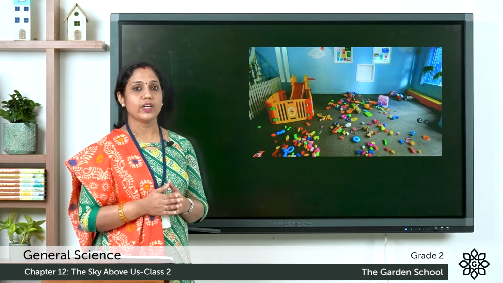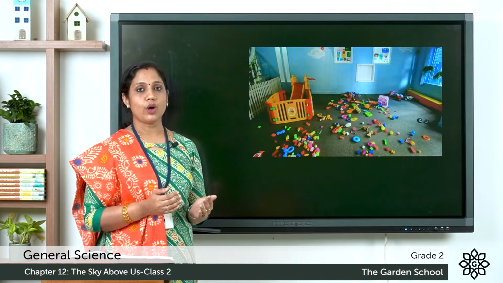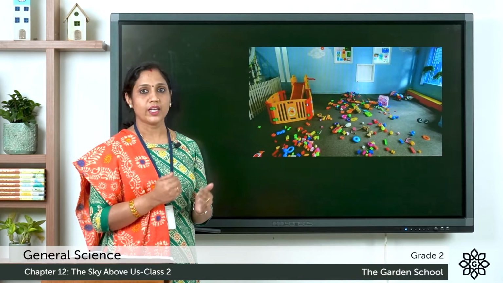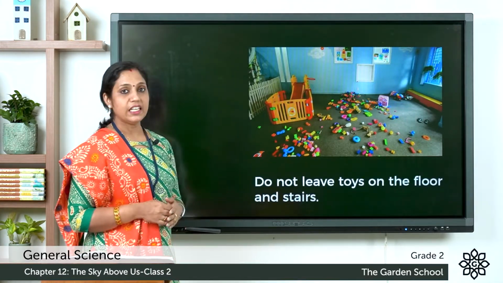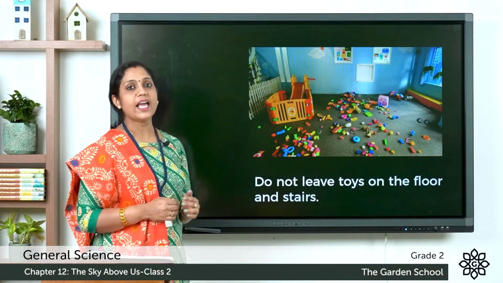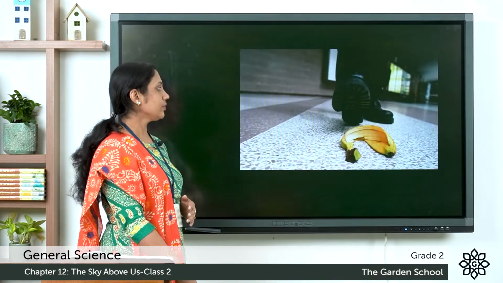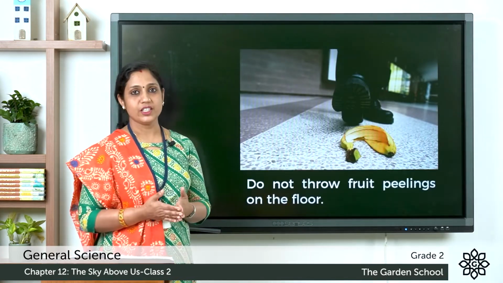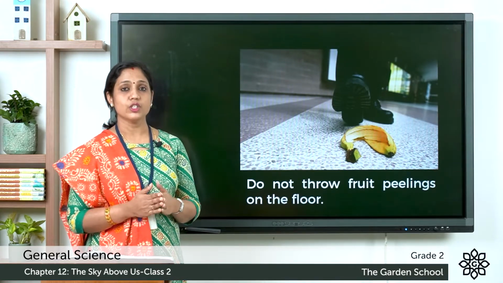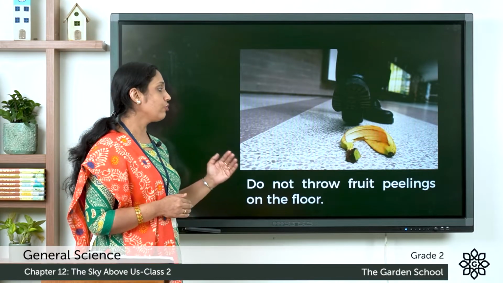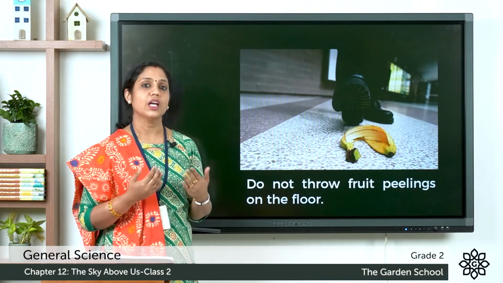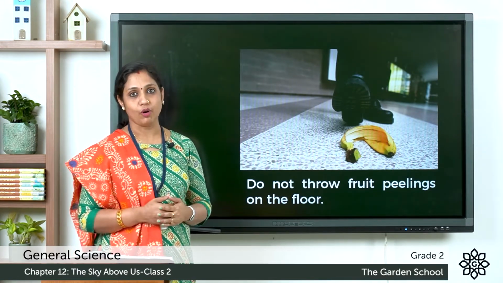After playing, it's very important that you keep your toys in its place and arrange it in proper order. So, do not leave toys on the floor and stairs. After eating banana or any other fruits, you should not leave its peelings on the floor. So, do not throw fruit peelings on the floor. Otherwise, what happens? You may slip and fall.